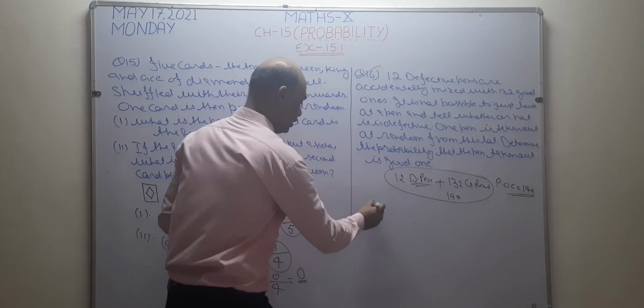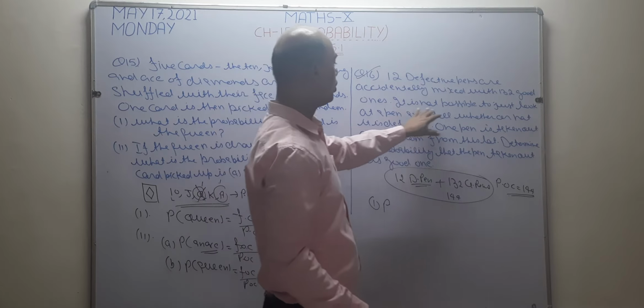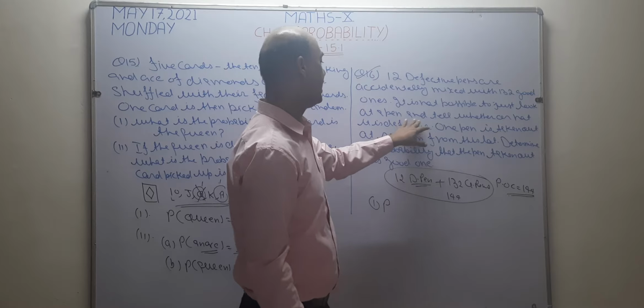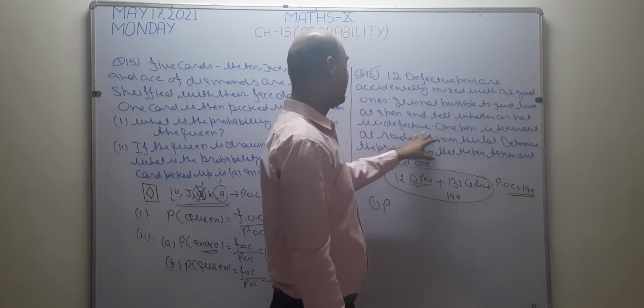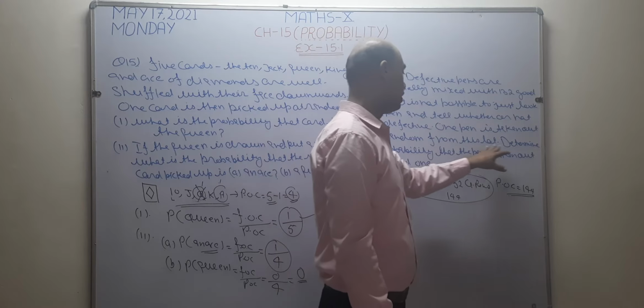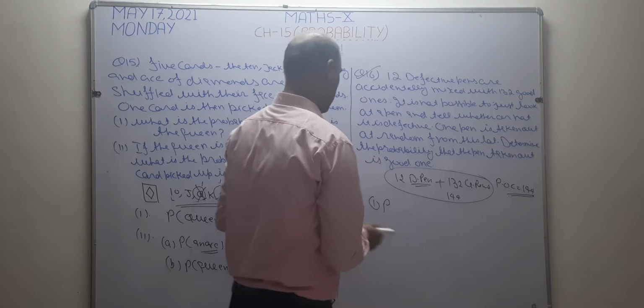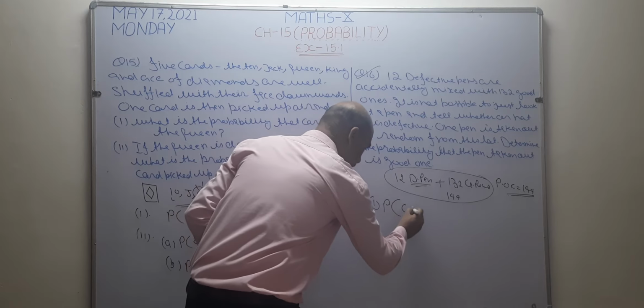Now I want to check what is asked in this question. It is not possible to just look at a pen and tell whether it is not defective or defective. One pen is taken at random from the lot. Determine the probability that pen taken out is a good pen. I want to find the probability of good pen.